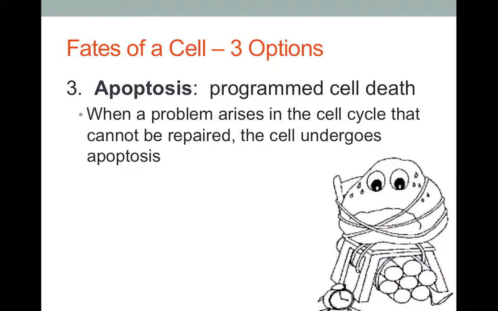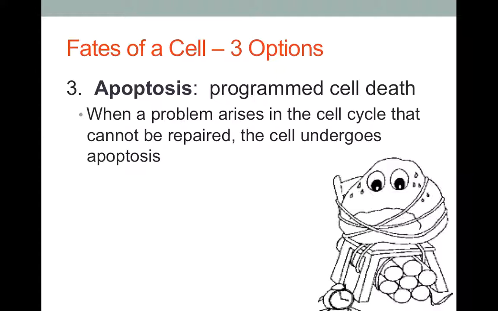The third and final fate of a cell is called apoptosis. Apoptosis is programmed cell death. That's why I have a picture here of a cell sitting on a chair with some dynamite underneath of it. Sometimes there's going to be issues that happen with the cell cycle where it doesn't replicate the DNA properly, or it doesn't separate the DNA properly, or the cell doesn't split properly, and there's going to be an issue with the cell, and the body can recognize that issue and cause the cell to die.